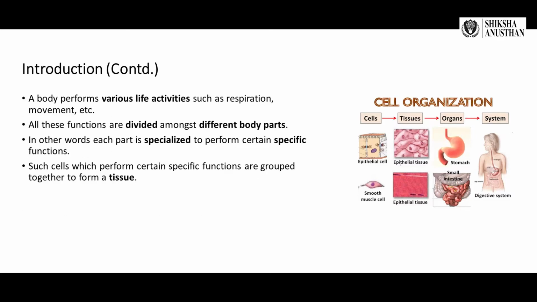A body performs various life activities such as respiration, movement, etc. All these functions are divided amongst different body parts. Or in other words, we can say this is division of labor. So each part is specialized to perform certain specific functions. Such cells which perform certain specific functions are grouped together to form a tissue.